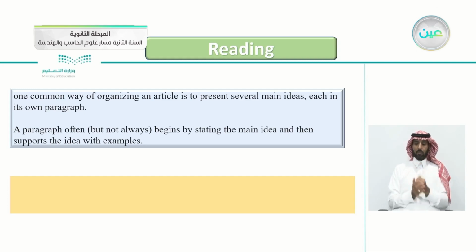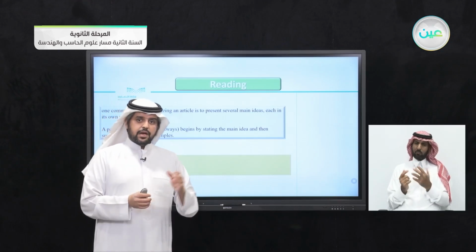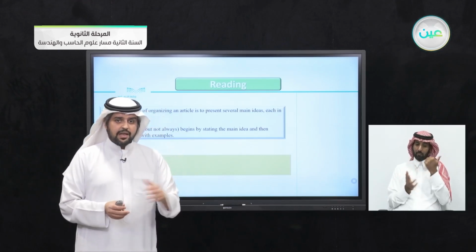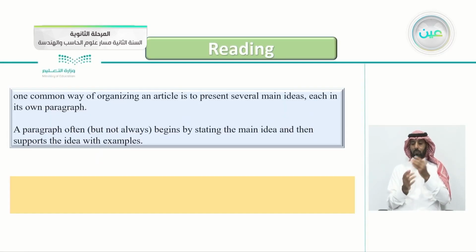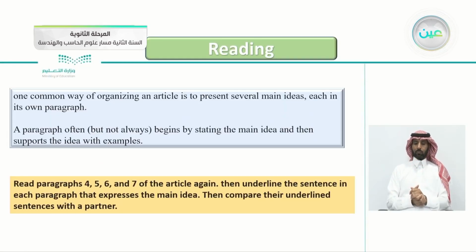Read paragraphs 4, 5, 6, and 7 of the article again, then underline the sentences in each paragraph that express the main idea.